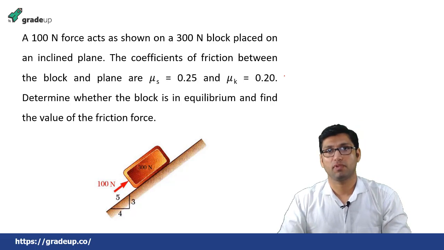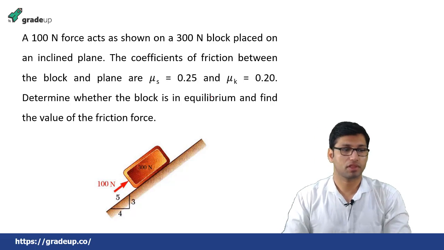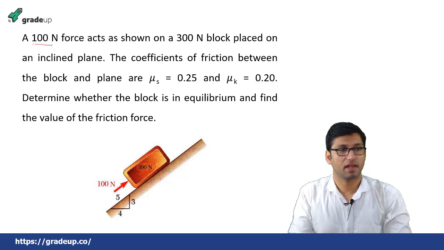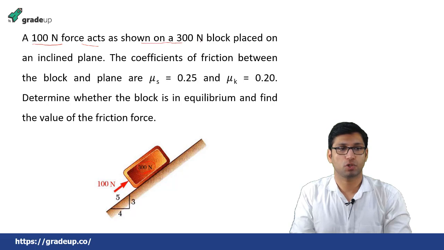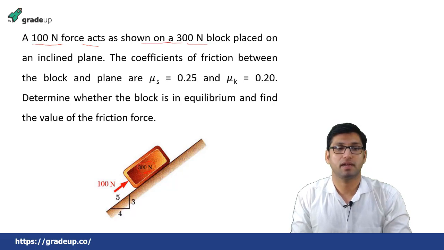Now we have understood the concept of friction and the different kinds of friction. Now we'll be solving some numerical problems on this concept. Suppose there is a block kept on an inclined plane, and this block has a weight of 300 Newton. The question says that a force of 100 Newton acts as shown on the 300 Newton block.